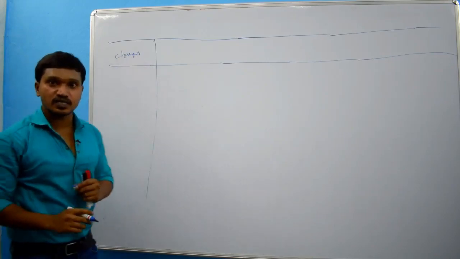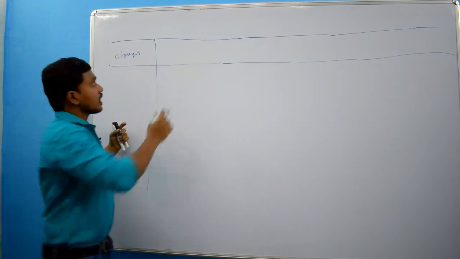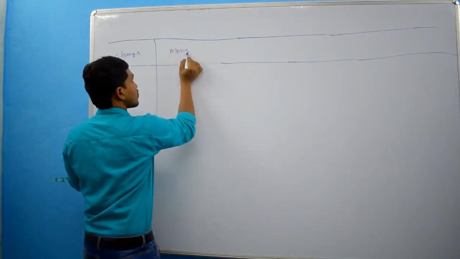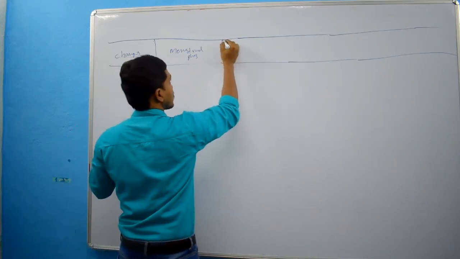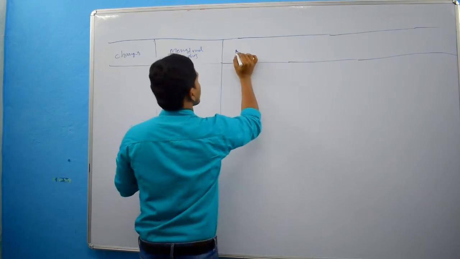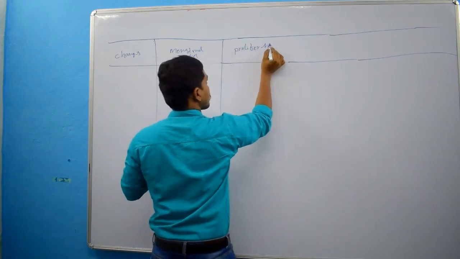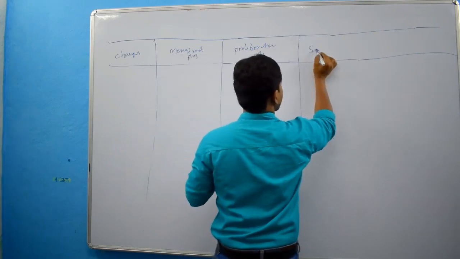What are the different changes which occur in the different parts of the endometrium? And here, menstrual phase. And here, proliferative phase. Here, secretory phase.